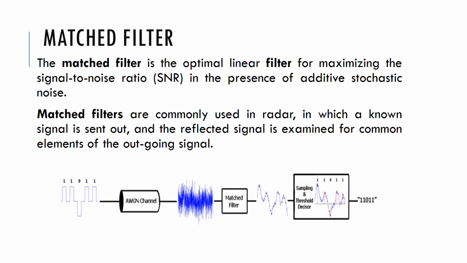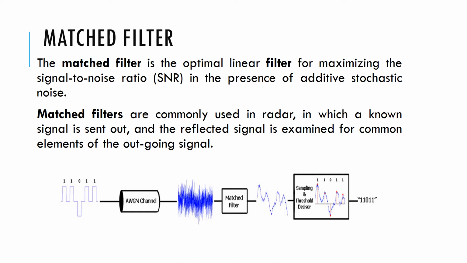So, what is the necessity for the matched filter? In any communication system, our requirement is a high signal to noise ratio, which means the signal power or signal level is high and dominates the noise sitting over the received signal. For that, we need a matched filter. These are optimal linear filters which maximize the signal to noise ratio in the presence of additive stochastic noise.